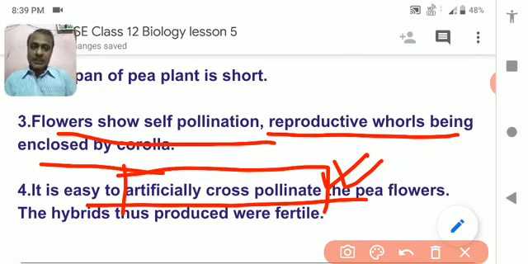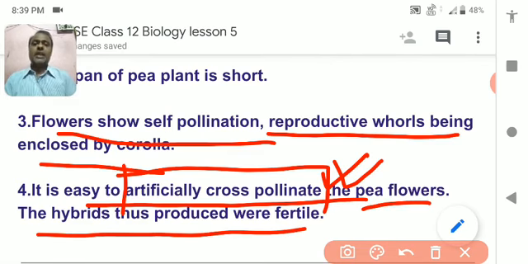So artificial pollination was possible in that plant, and the hybrid is also fertile, because many times you have seen that when 2 plants are crossed, the hybrid that comes does not generate into a new plant.